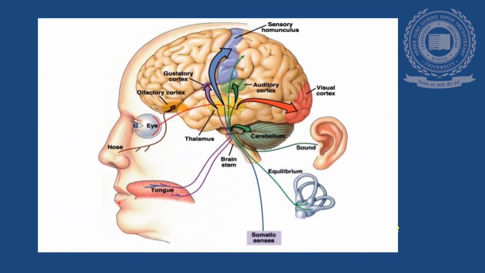We can see the nervous system, the part that is the brain controlling the motor activity, sensory activity, and some special sensory activities like vision, like smell, taste, and hearing. These are special sensory activities performed by the brain, a part of nervous system. That's why nervous system is called as the master system of the body.